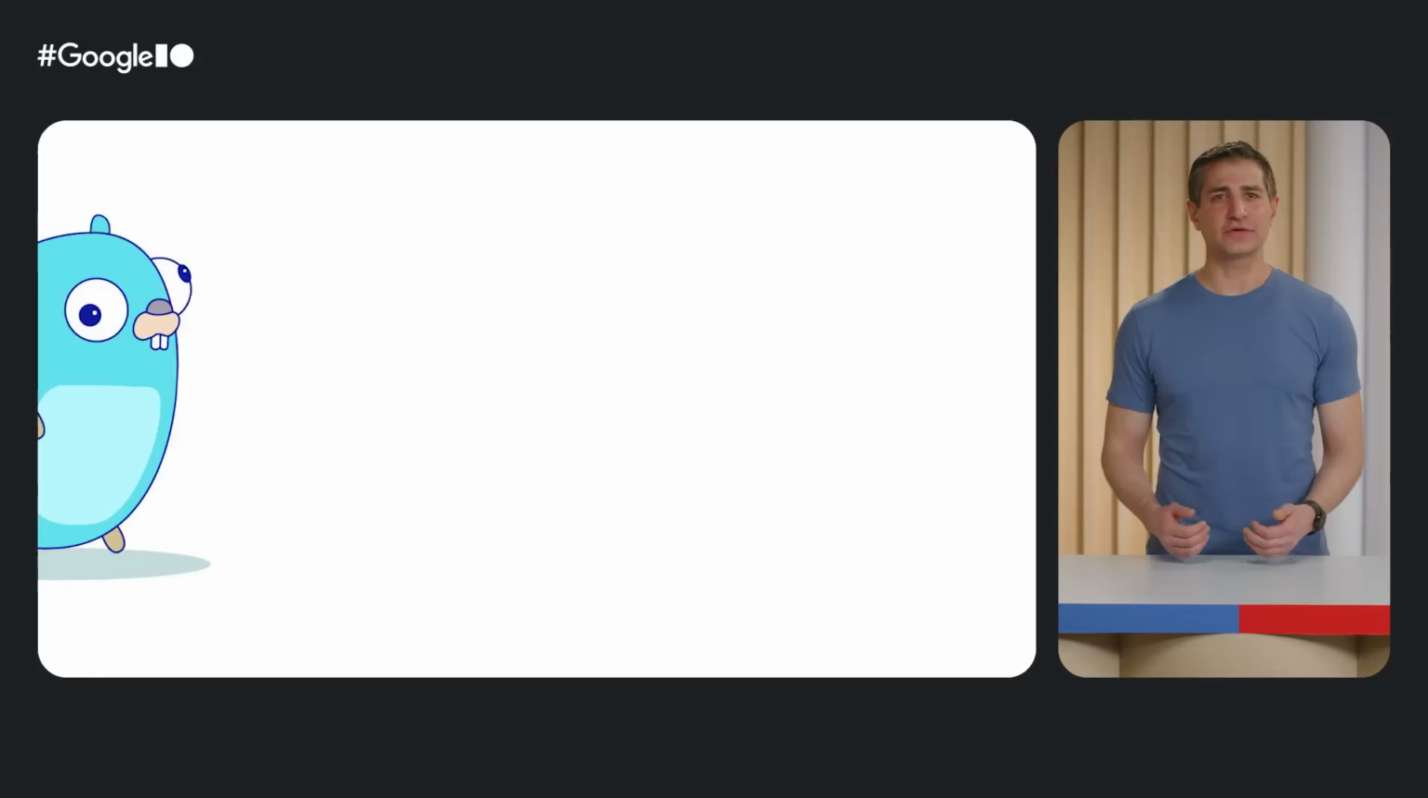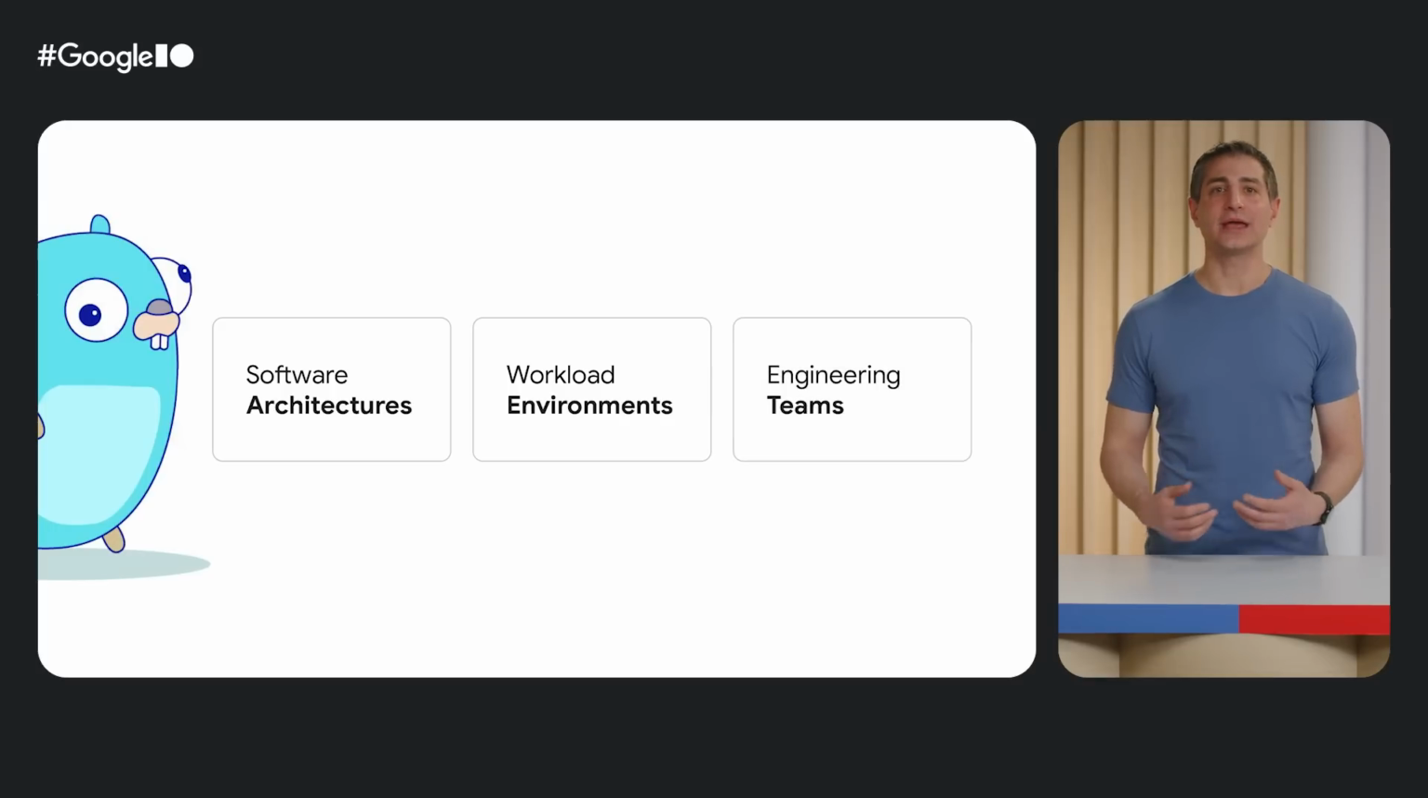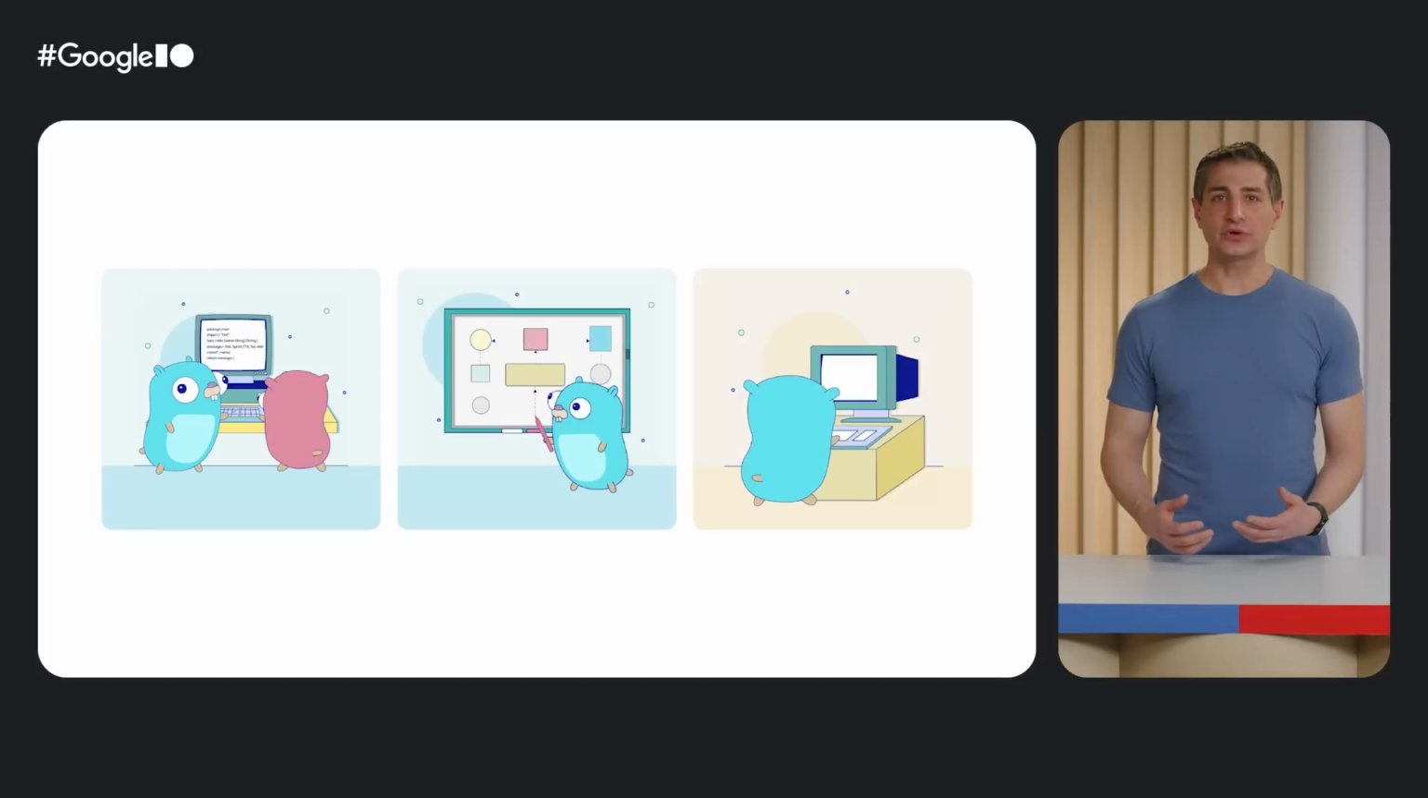Go's core premise is that developer tools should prioritize scale from the start, which means accounting for how modern software is architected, the environments in which modern workloads run, and, most importantly, the teams that write, operate, and maintain it all. So with that in mind, we framed Go around 3 principles that continue to guide us to this day.